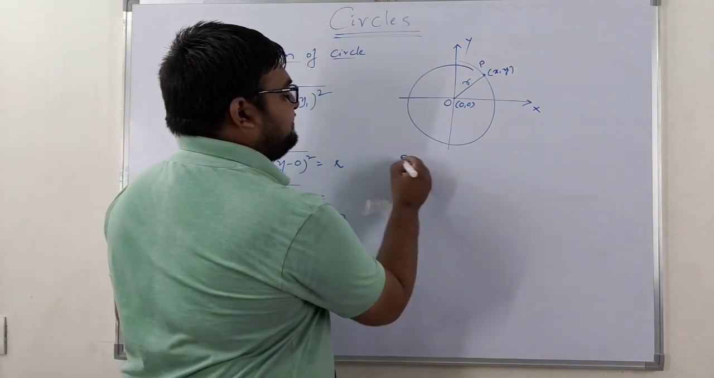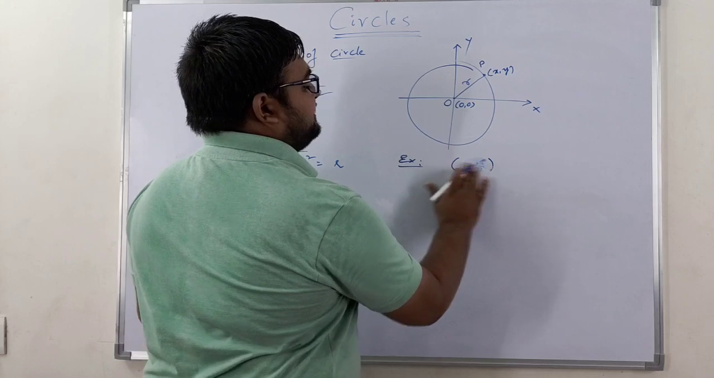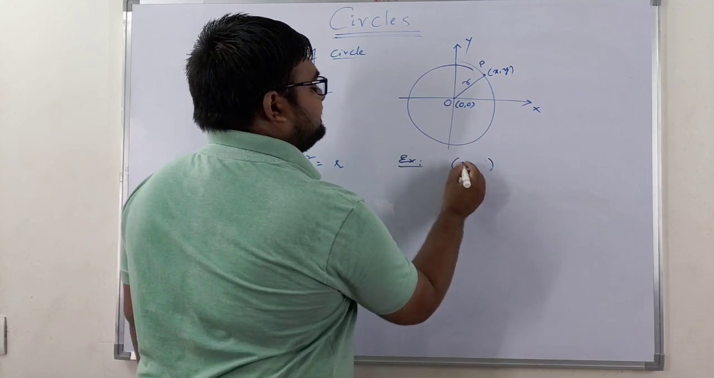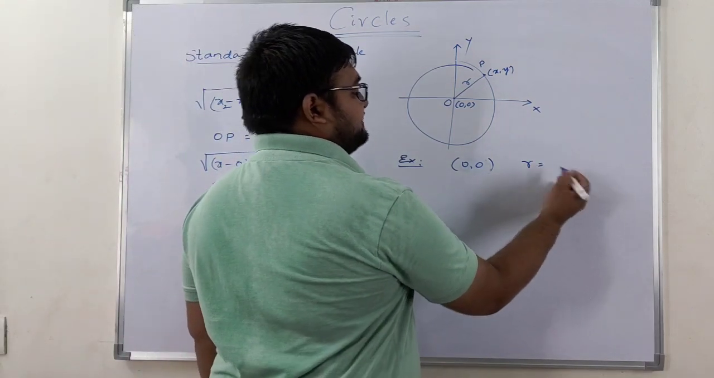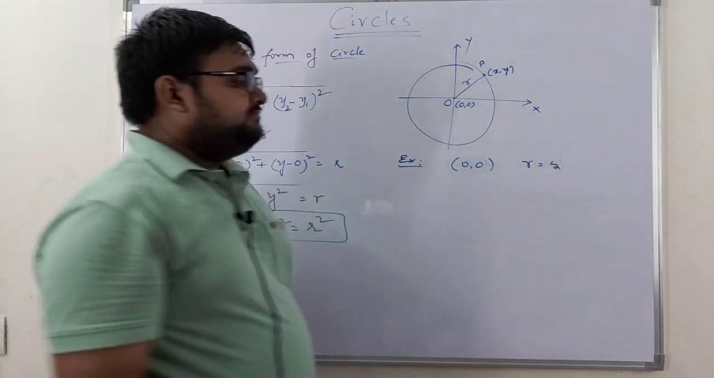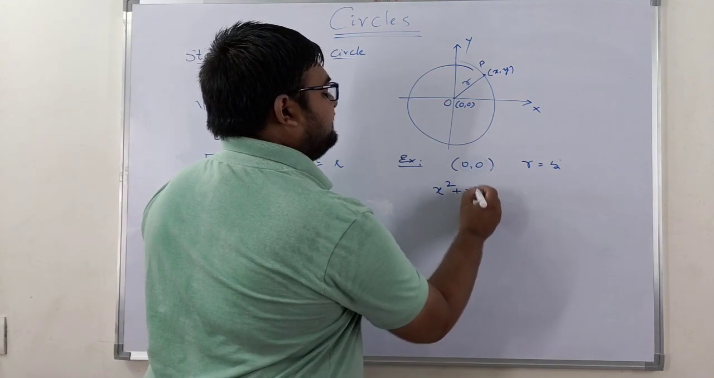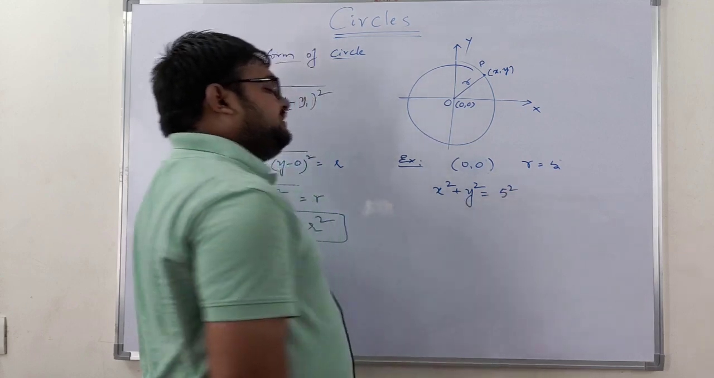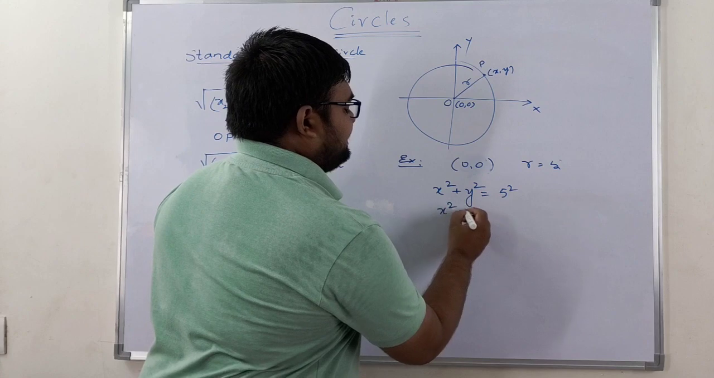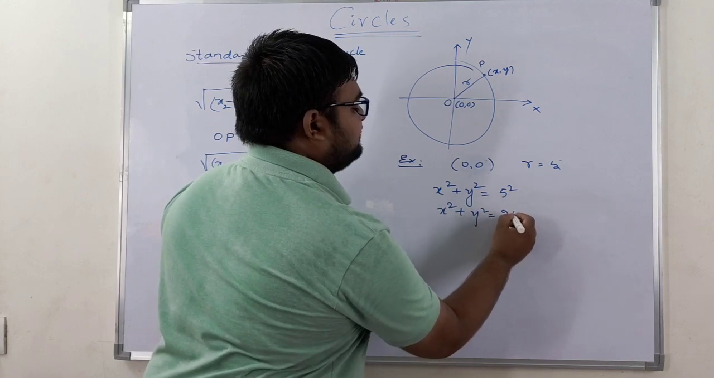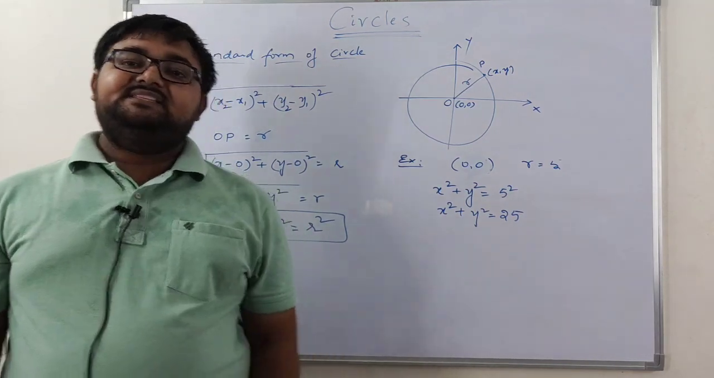So let's see one example. Here the center is 0 comma 0 and the radius is given as 5. Then what can I say? The equation of the circle is x square plus y square is equal to 5 square, which is x square plus y square is equal to 25. So this is my equation of the circle in standard form.